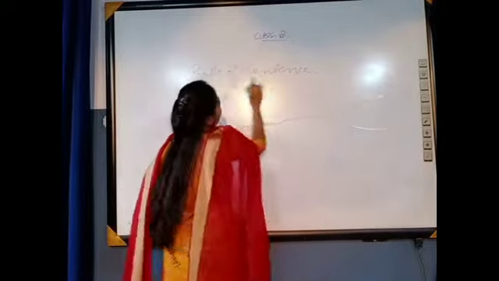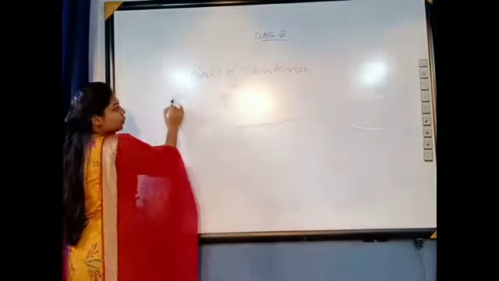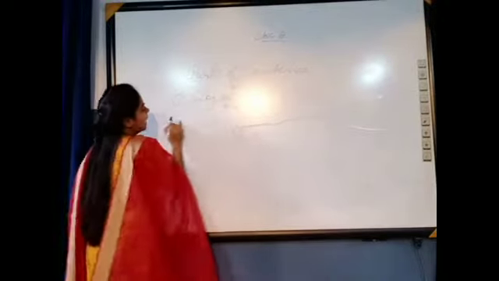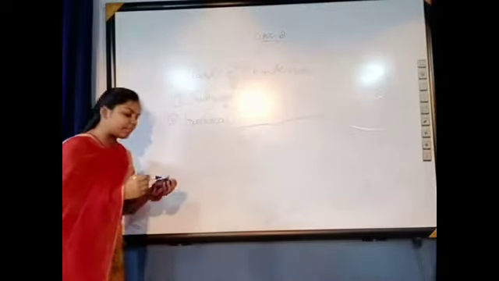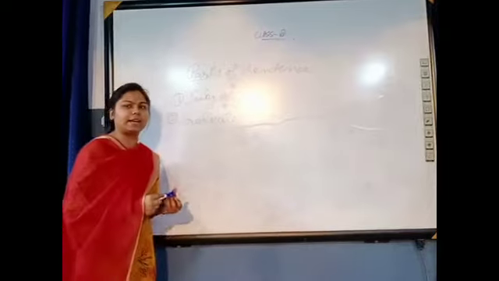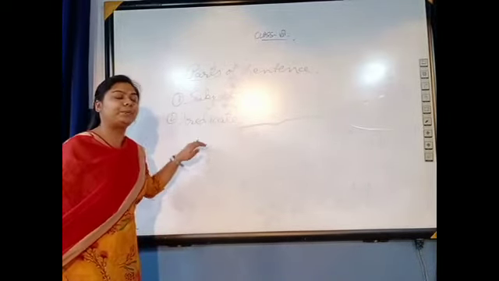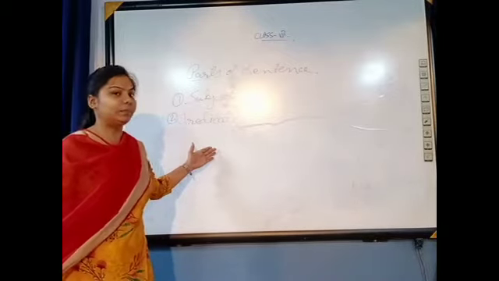Now, what are parts of sentence? Whenever we write a sentence, there are basically 2 parts. Now, what are those 2 parts? First one is subject and second one is predicate. Whatever sentence we write, of any category, it will always contain a subject and a predicate. Now we will discuss what is subject and what is predicate.